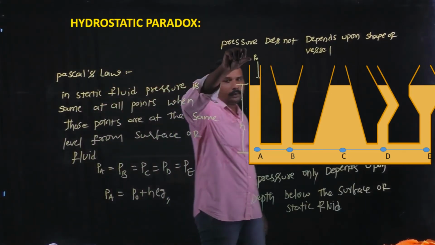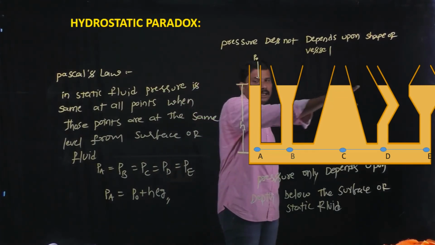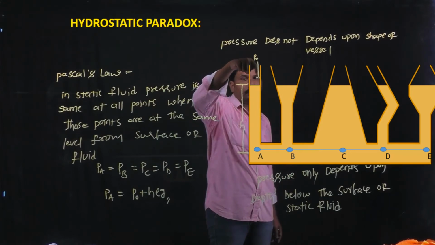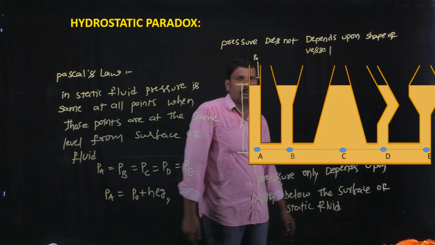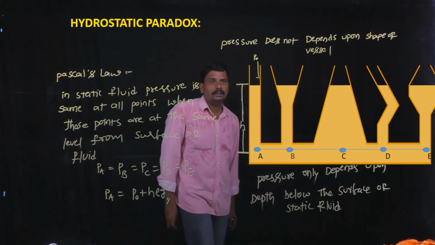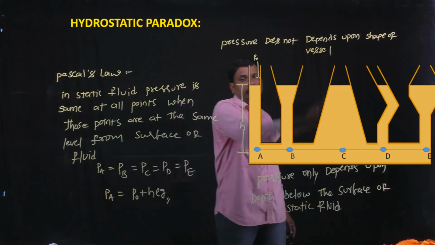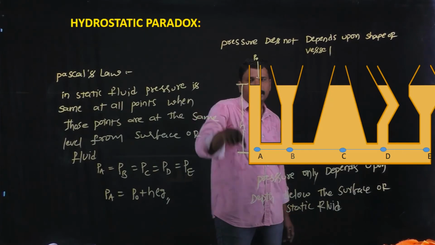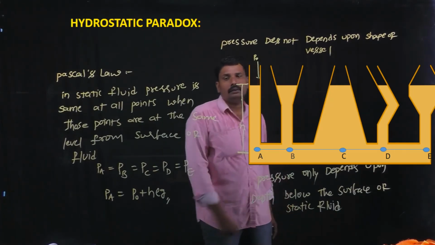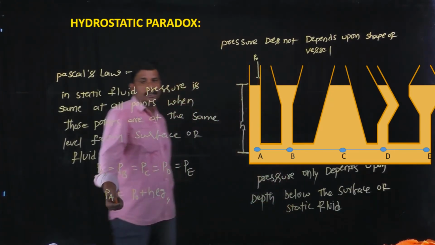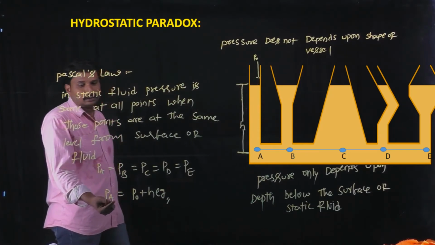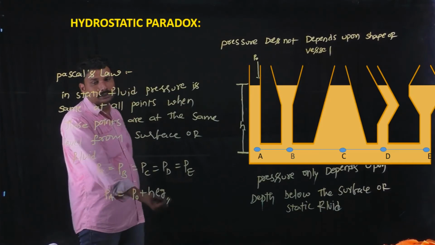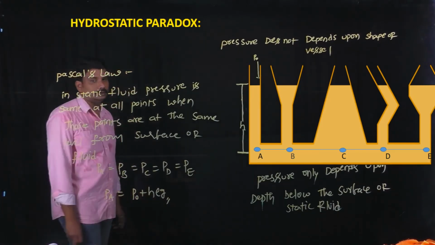The P naught is the atmospheric pressure. These 5 vessels are open vessels. That's why at the top surface of the fluid there must be atmospheric pressure acting on the static fluid, and each and every point is at depth H below the surface of the fluid. That's why the pressure at any one of the points is P naught plus H rho G.